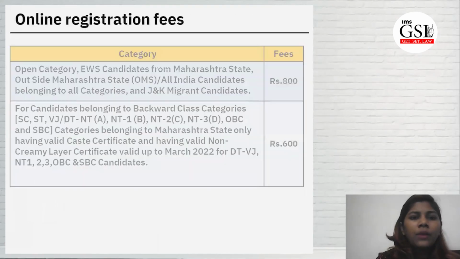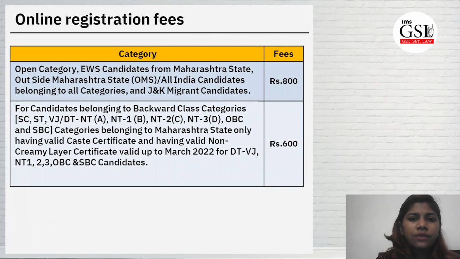Moving ahead, once you're done with online registration, you have to pay the fees. There are 2 categories of fees. If you belong to the first category, that is open category, EWS candidates from Maharashtra State, outside Maharashtra State, all India candidates belonging to all categories and J&K migrants have to pay 800 rupees.